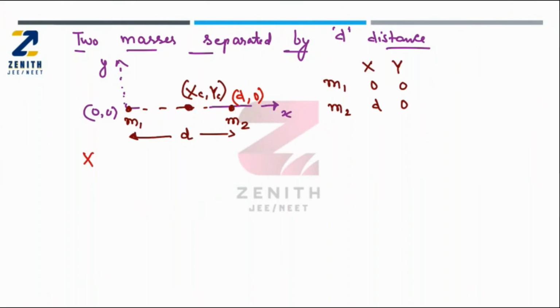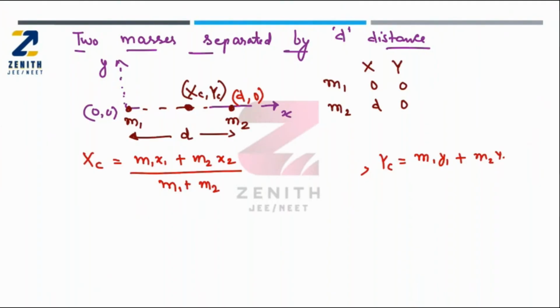Now you can easily calculate the xc value: m1 x1 plus m2 x2, the previous relation, divided by m1 plus m2. Similarly, I can also calculate yc, which is m1 y1 plus m2 y2 divided by m1 plus m2. This will be 0 only because both the masses are on the x-axis, so y1 and y2 will be 0.